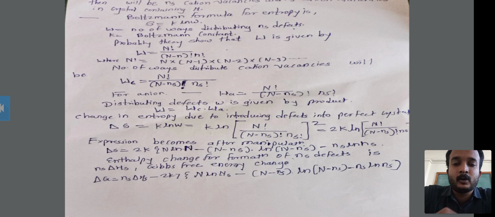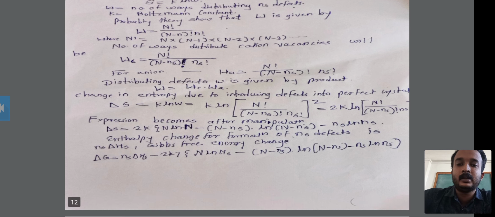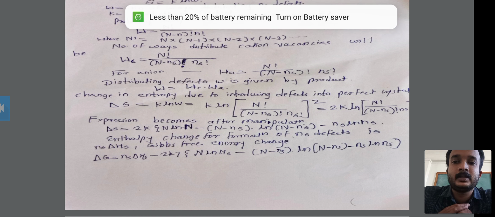Because you have to know about the derivation of e raised to x, which is denoted as x log e, as shown in this formula. Therefore 2k ln of N factorial upon N minus Ns factorial into Ns factorial.